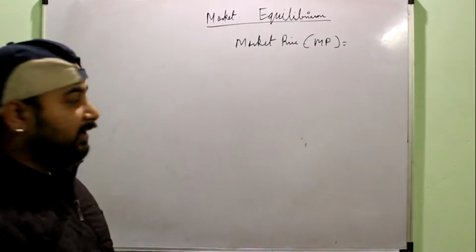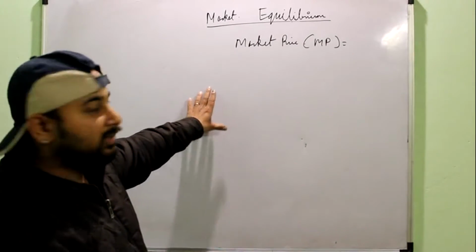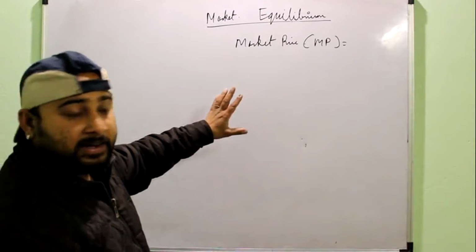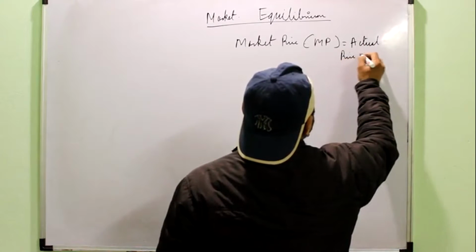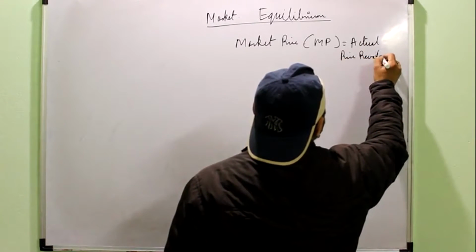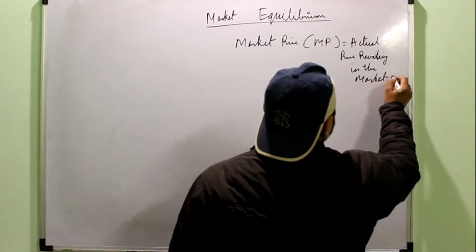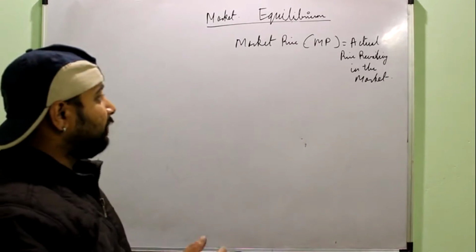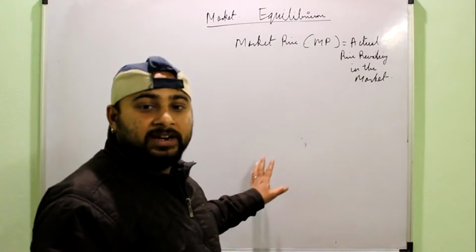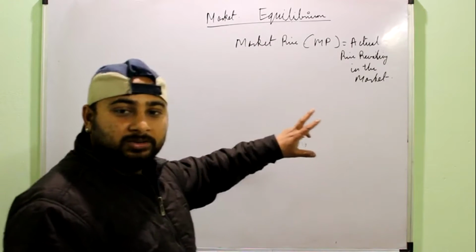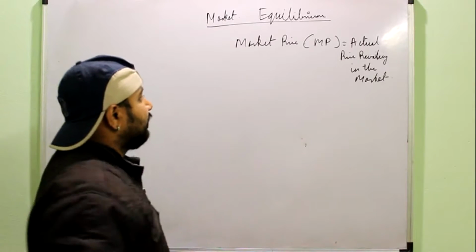See, we have already studied about the equilibrium price, but it is not necessary that every time every market is in equilibrium or the equilibrium price is equal to the market price. So market price is the actual price prevailing in the market. Like we talked about the salt, the actual price prevailing in the market became 200 and 300 at that point of time, but the equilibrium price was around 15 or 18. So market price may not be equal to the equilibrium price in certain conditions. It may be more than or maybe less than the equilibrium price.